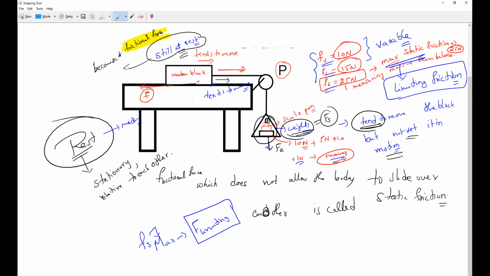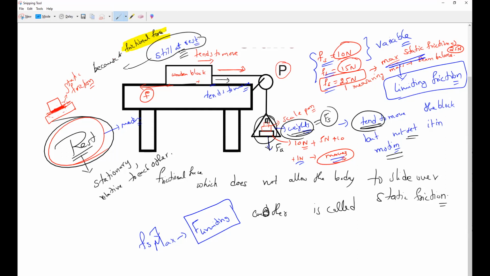So this is about static friction. Do you all understand, guys? What does static friction mean? Whenever the objects are in a state of rest and the surfaces are in contact with each other, the friction between them in the area of contact is called static friction. And the static friction is not the same; it is always variable. Clear, Nivedan, Mr. Lingesh, Kishore? Yes, sir.